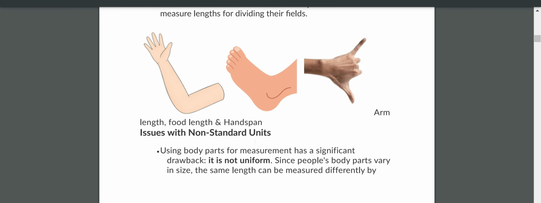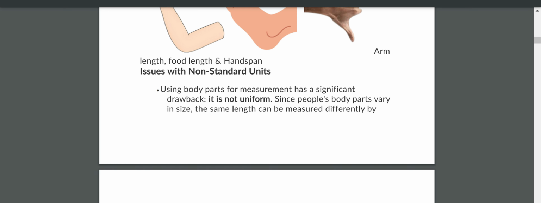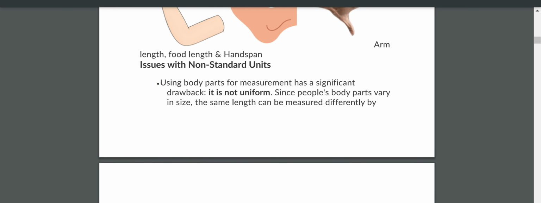So what are the issues with non-standard units? Now you see. The issue with non-standard units is that using body parts for measurement has a significant drawback. It is not uniform. Since people's body parts vary in size, the same length can be measured differently by different individuals.